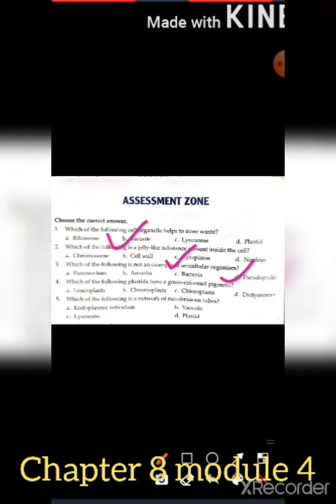Then fourth, which of the following plastids have green colored pigment? It is chloroplast which is having green colored pigment, chlorophyll. Then fifth one, which of the following is a network of membranous tubes? So membranous tubes are present in endoplasmic reticulum ER, which is of two types, rough and smooth. So this is the choose the correct answer exercise.